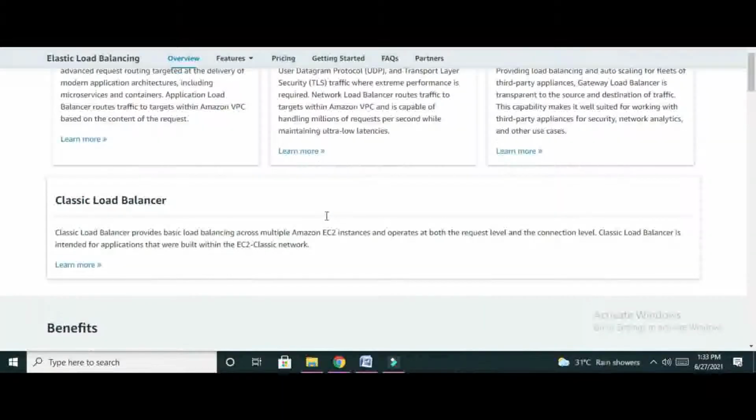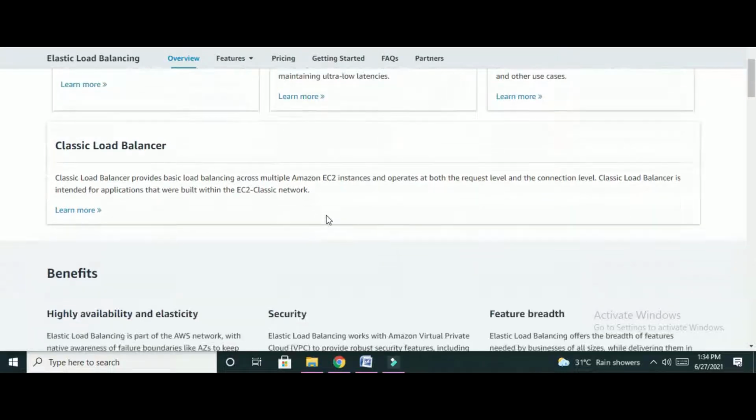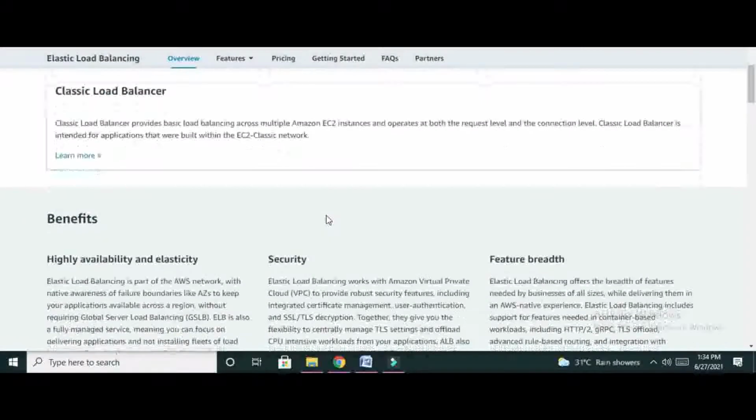And a Classic Load Balancer is basically used across multiple EC2 instances, and it operates at both the request level and connection level. So whenever we are going to use Classic Load Balancer, that is basically applicable for EC2 instances.